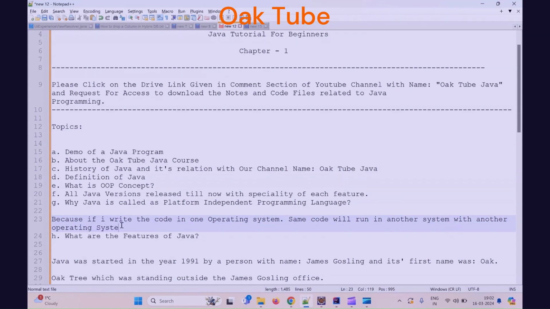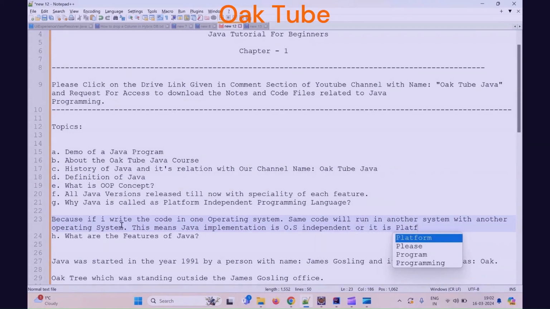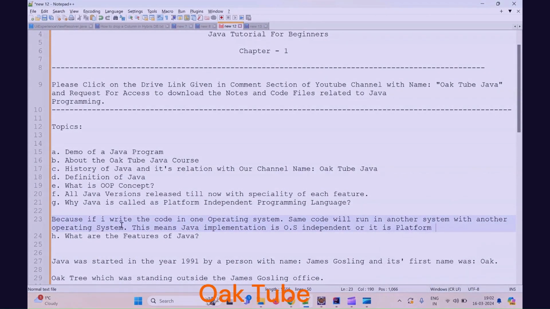So this means Java implementation is operating system independent, or platform independent. When I say platform, it means operating system. I hope, guys, this point is clear to you, why Java is called platform independent.